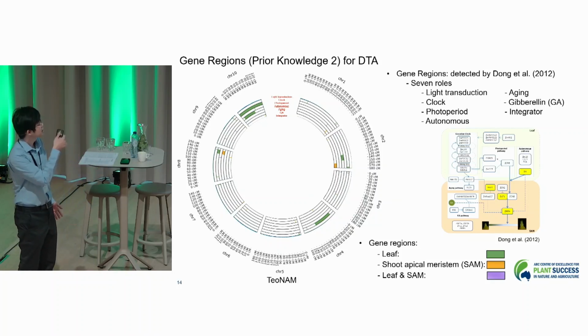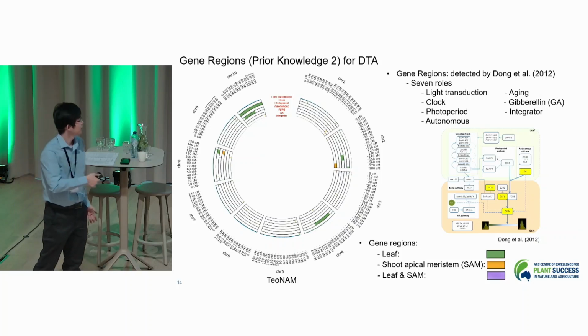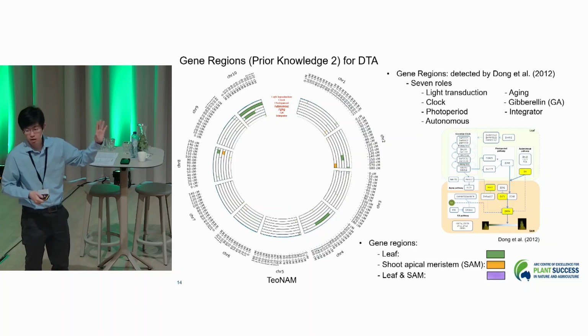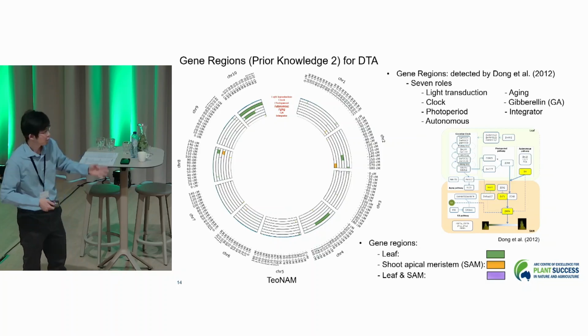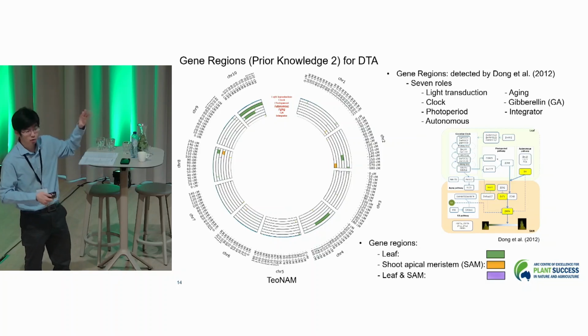So if a gene region affects a leaf, shoot apical meristem, stem, or both leaf and stem, the color will be green, orange, and purple respectively. So that's the second major component showing the prior knowledge. Now we can compare those two different components against the